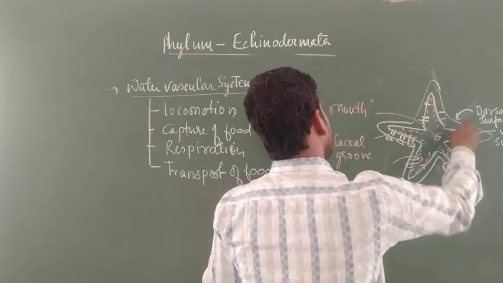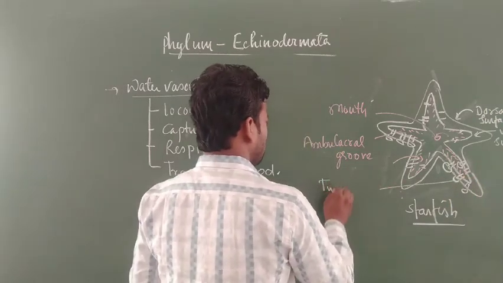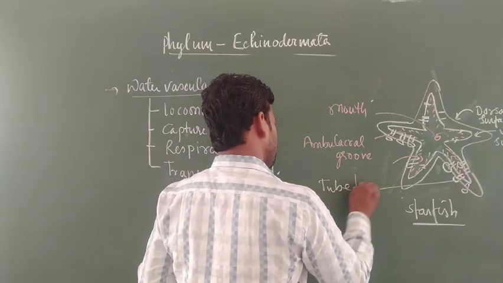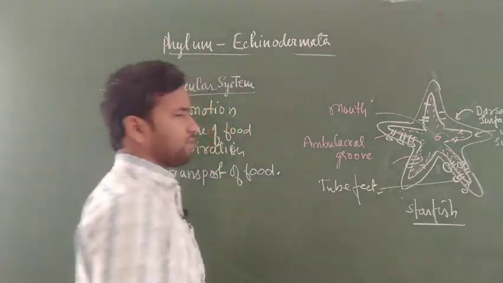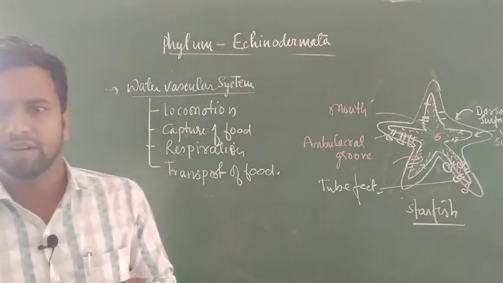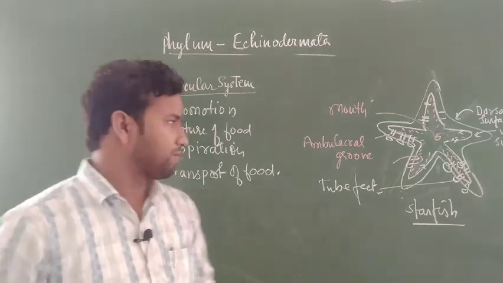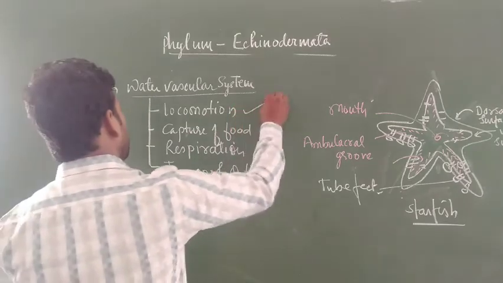Okay, and this is a tube foot. Tube feet especially help in locomotion. Now how do tube feet form? If water fills inside the body, the tube feet present on the ventral side emerge out from the body and help in locomotion one by one. Second thing, you understand locomotion.